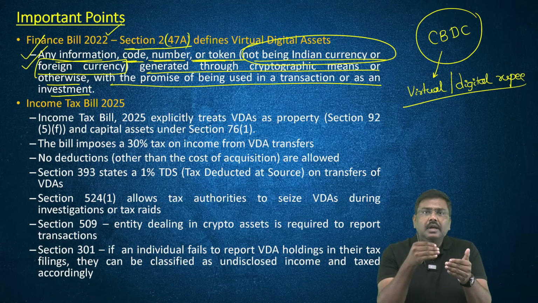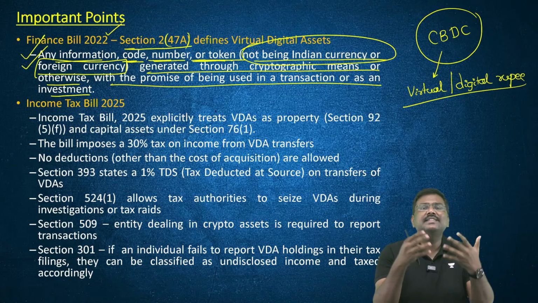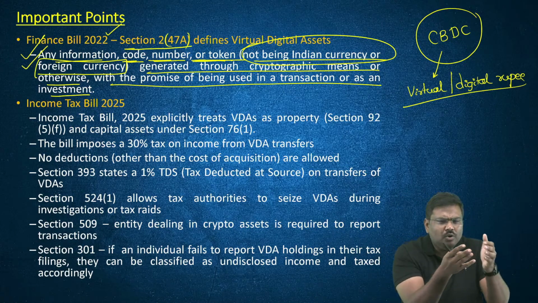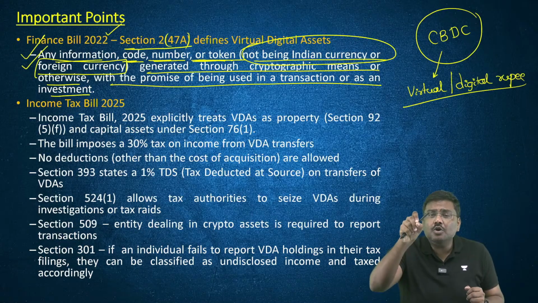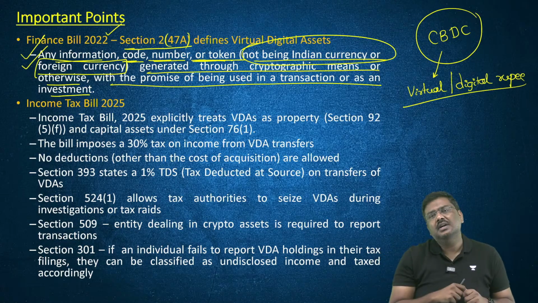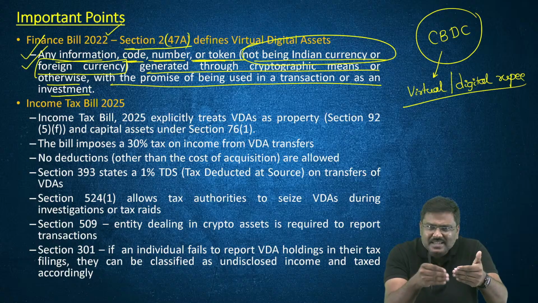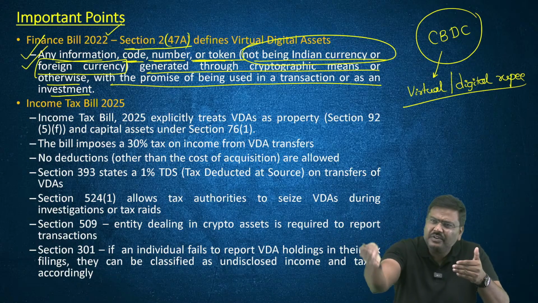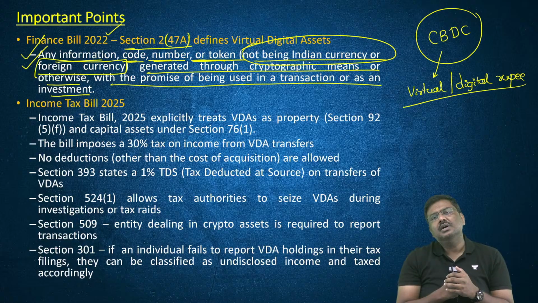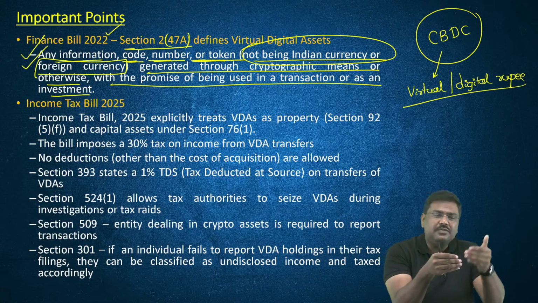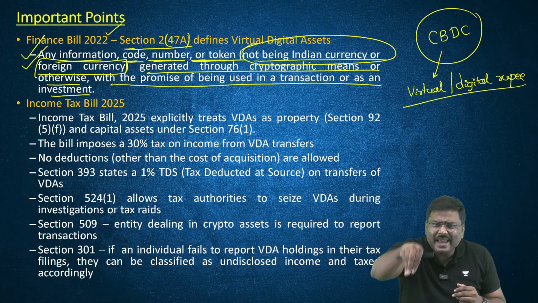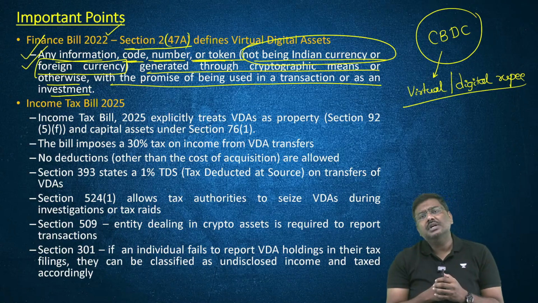For example, if you use VDAs, let's say cryptocurrencies, and you buy them and you sell them, you will book certain profits. Government will impose taxes on this. If you transfer VDAs as a gift, again taxes were imposed. If you transfer VDAs from one person to another person, one company to another company, again taxation was imposed.